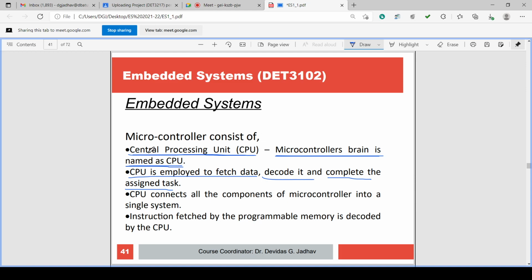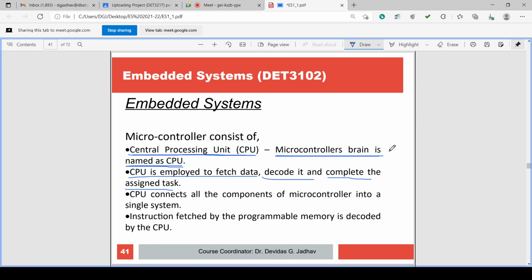In the first point, we have seen the central processing unit is the microcontroller's brain, named as CPU. Why is it the brain? Because it executes the program. Where is the program? The program is in the memory. Memory is separate, CPU is separate. So from memory, the program is to be fetched to the CPU. Who takes that program to the CPU? The internal bus. On that bus, the data flows from memory to the CPU.